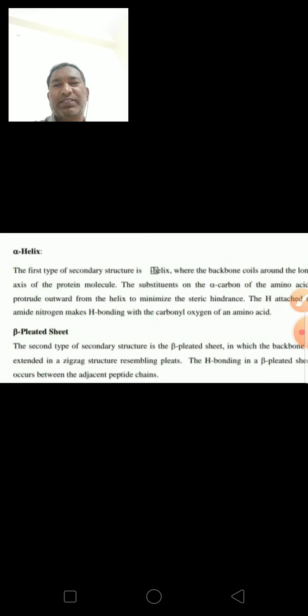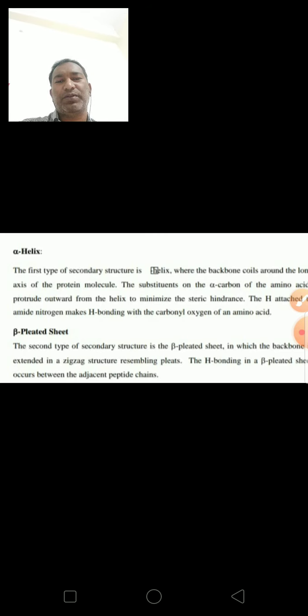See next, beta pleated sheet. The second type of secondary structure is the beta pleated sheet, in which the backbone is extended in a zigzag structure resembling pleats.